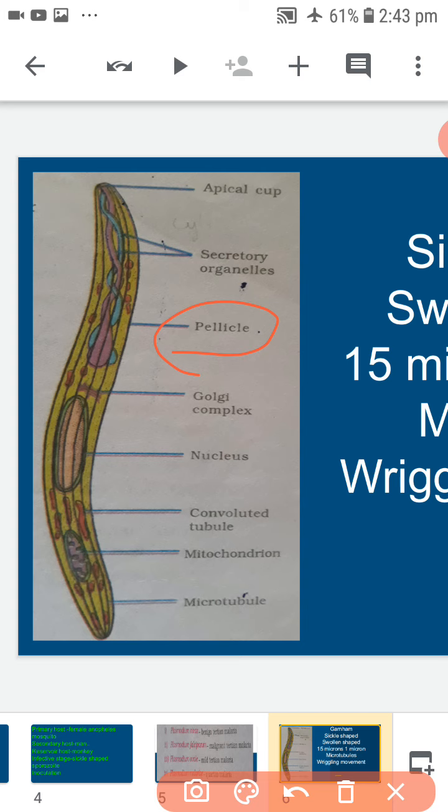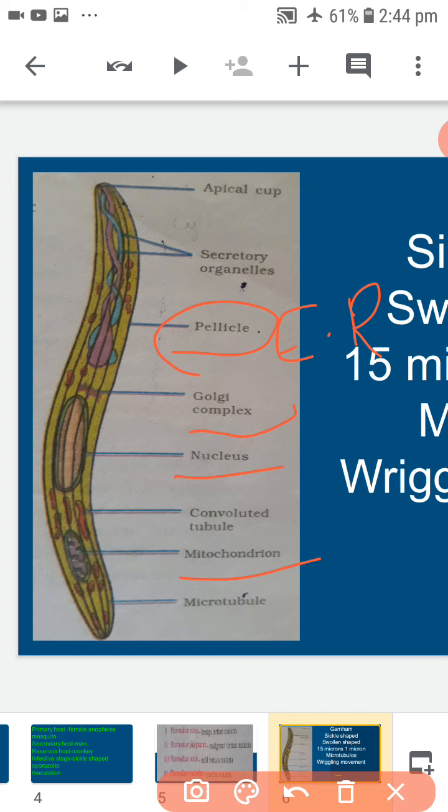The sporozoite contains cytoplasm. The cytoplasm contains cell organelles such as Golgi complex, endoplasmic reticulum, mitochondria and nucleus.